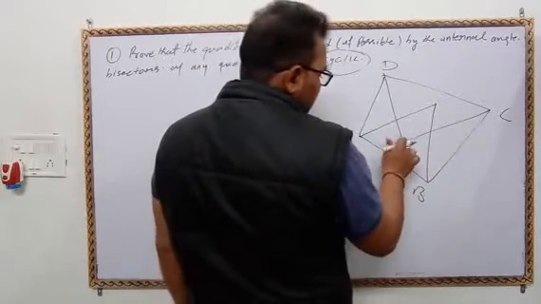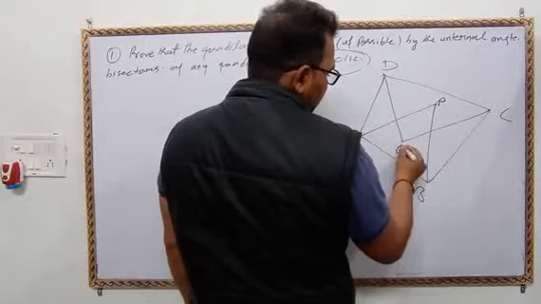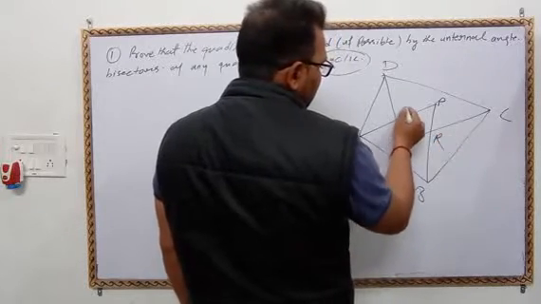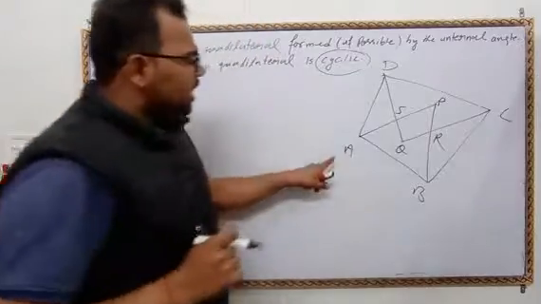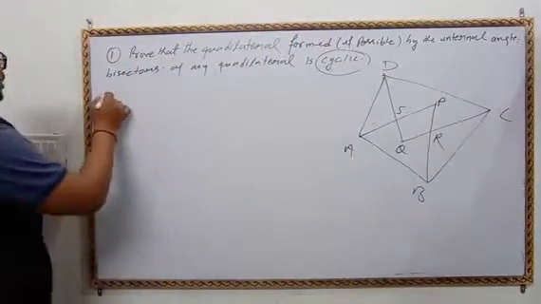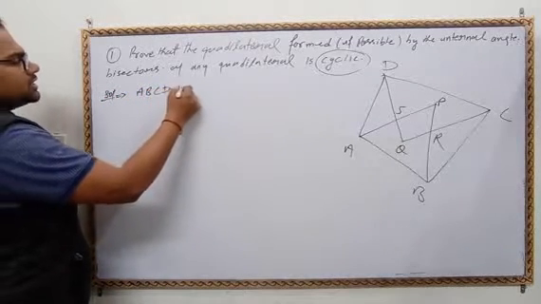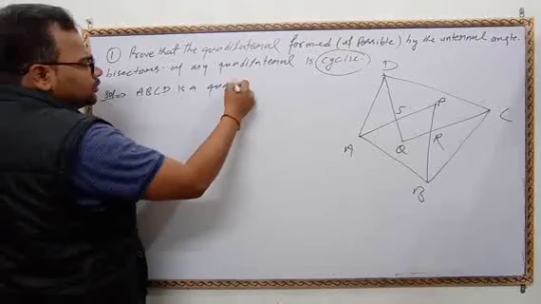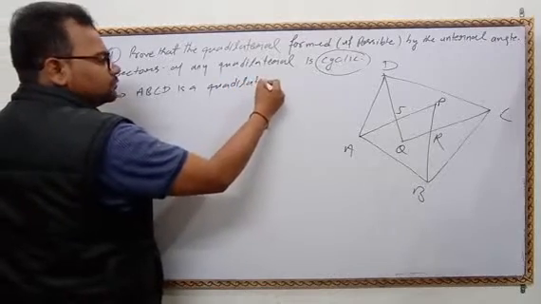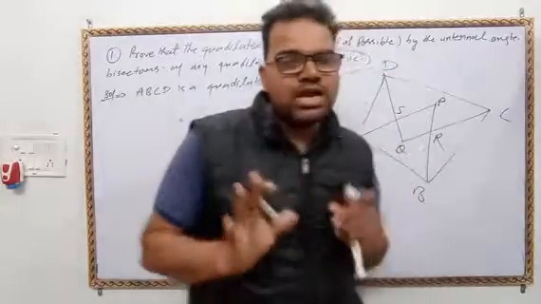Means such types of quadrilateral PQRS. Means ABCD is a quadrilateral. Any quadrilateral, beta. What is given? ABCD is a quadrilateral.